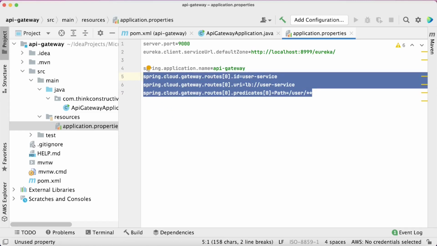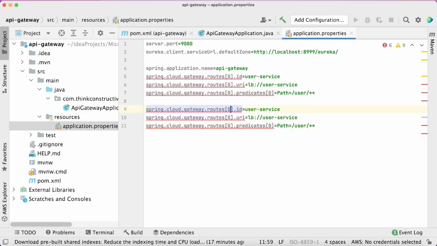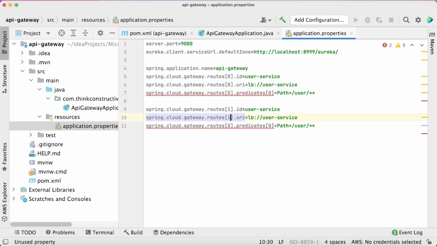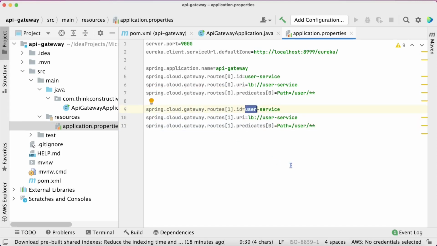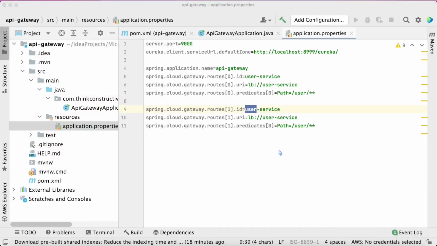So I will just copy and paste this and do the required changes. Route 0 we have already populated, so I will now populate the next information for route 1, that means for the second service. Instead of user service, my second service is post service. I'll show you that name as well. In the post service, you can see the service name is given as post-service. I'll just copy and paste this name here.